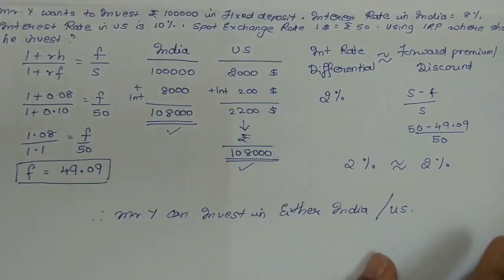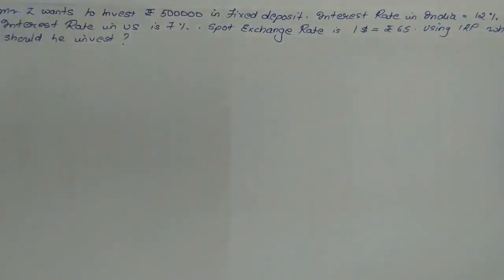Okay, now we'll take one last problem based on interest rate parity. Now Mr. Z again wants to invest rupees 5 lakhs in fixed deposit. The interest rate in India is 12%. The interest rate in US is 7%. The spot exchange rate is $1 is equal to 65. And again using the interest rate parity, decide where should Mr. Z invest.